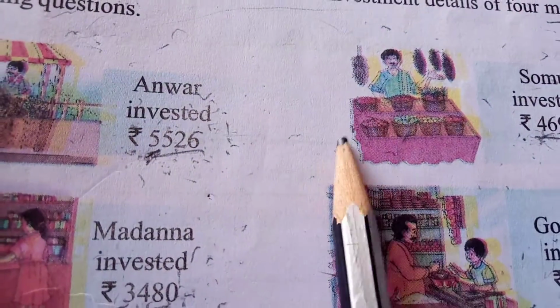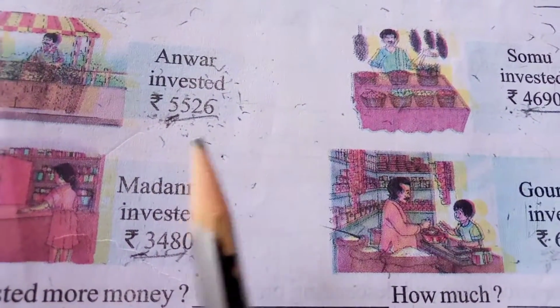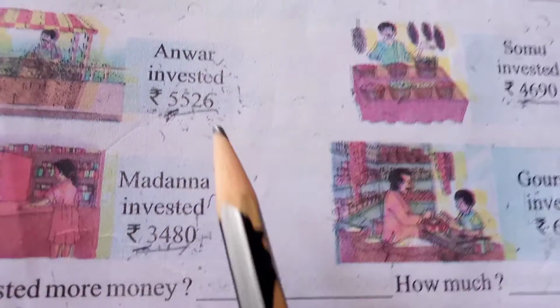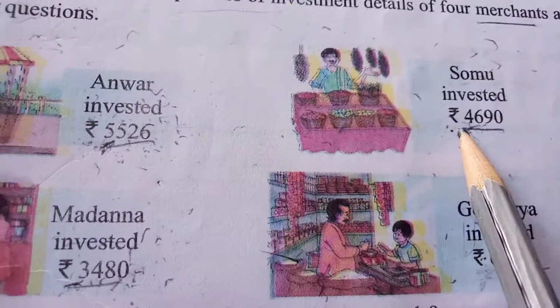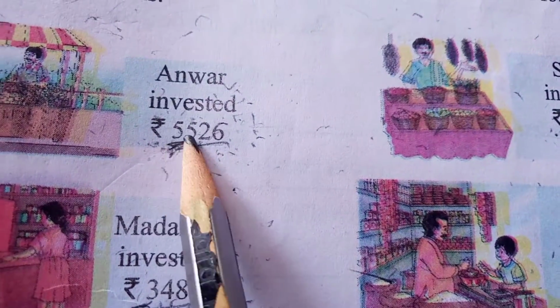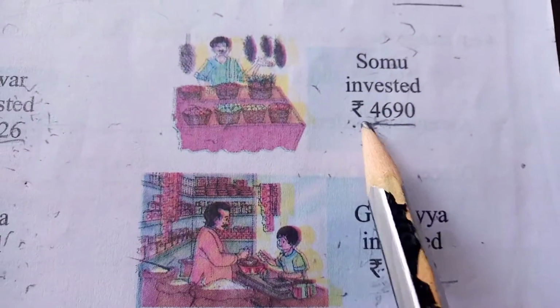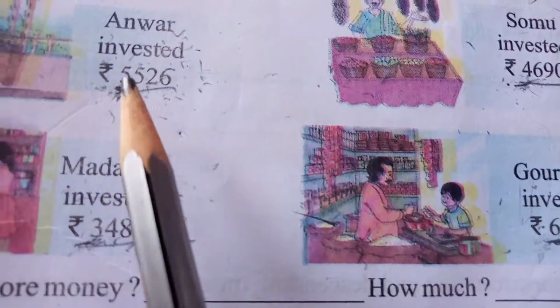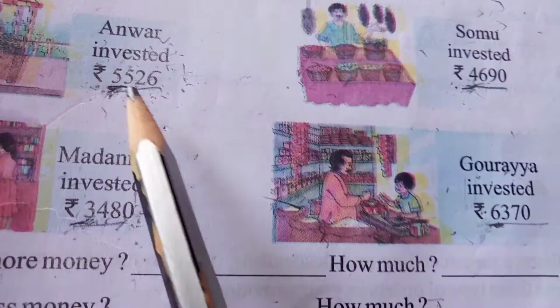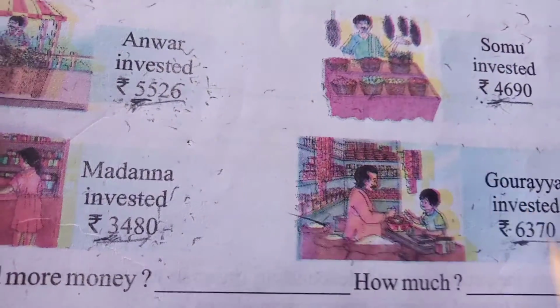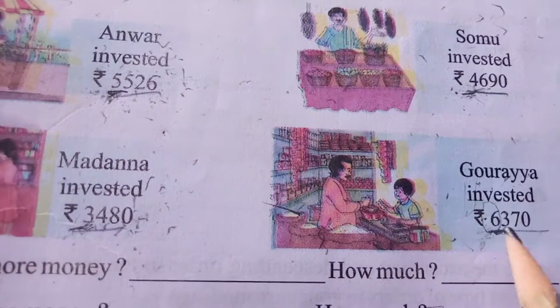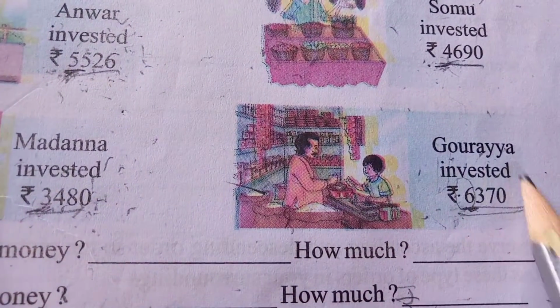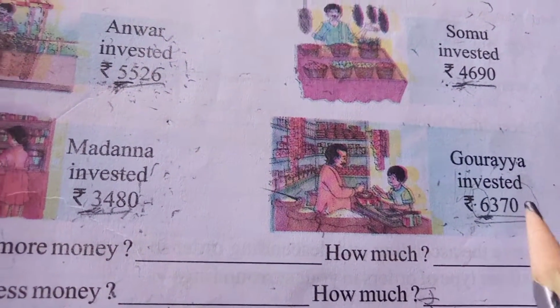Now how to compare? Yes, these numbers have the same number of digits. So first you compare the 1,000 place digits. In this number the 1,000 place is 5, in this number 4, in this number 3, in this number 6. In these four digits, which one is greater? 6 is greater. So this number is the greater number.